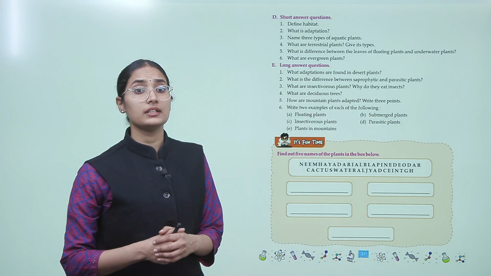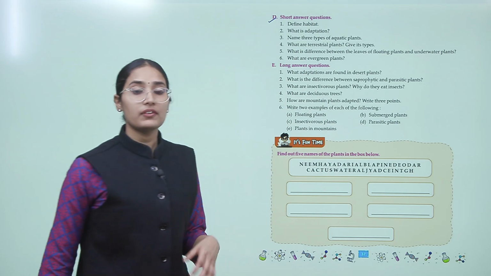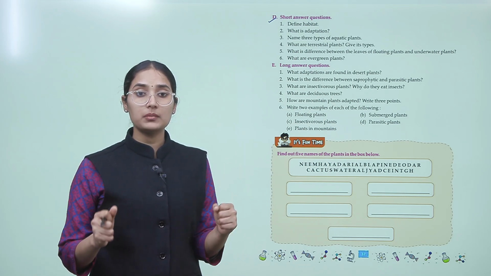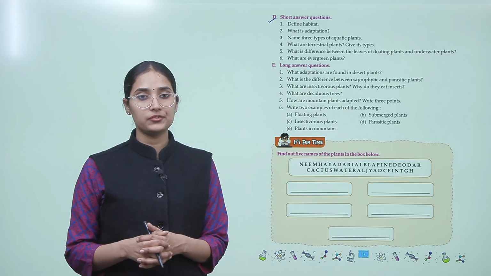The next question is define habitat. So, it's a short answer type question. Define habitat. It is the place where a plant or an animal lives, right? It is the natural place where they live.